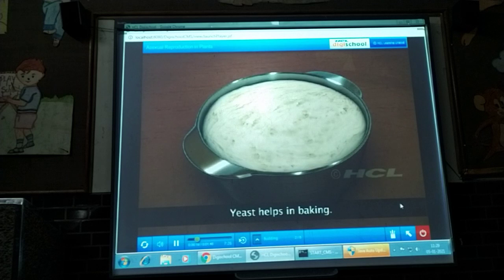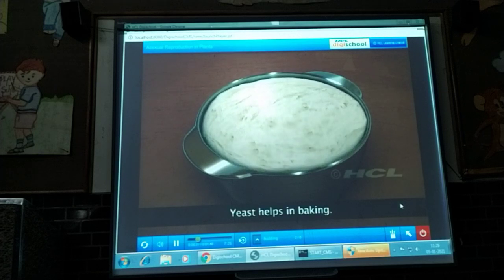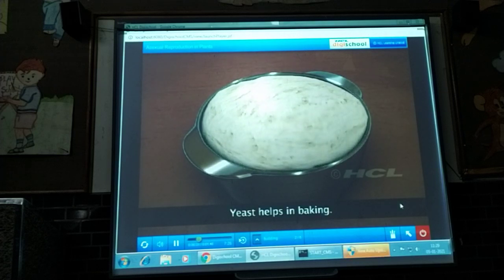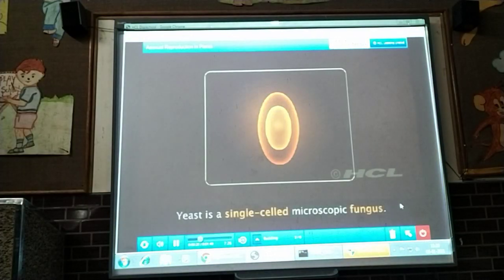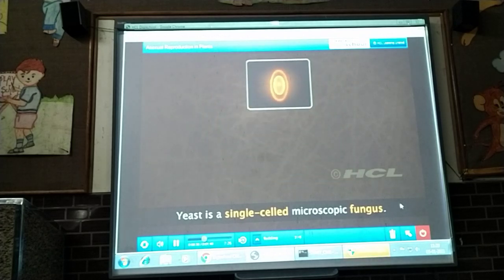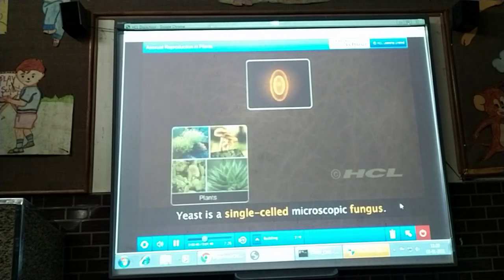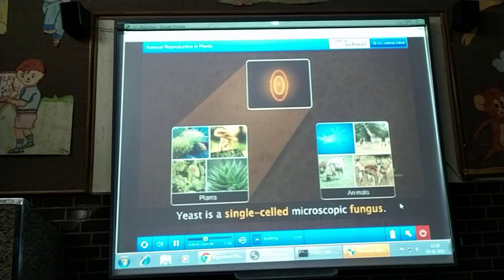Bakers add a helpful microbe to ferment the dough. This microbe is yeast. Yeast is a single-celled fungus. Like all plant cells, yeast has a cell wall. This means that in the division of all organisms into plants and animals, yeast is classified as a plant.